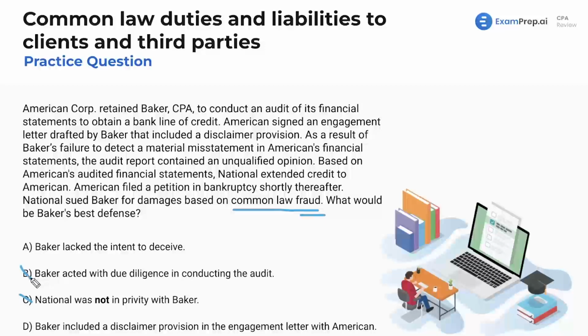And then lastly, what about letter D? Baker included a disclaimer provision in the engagement letter with American. I know it's mentioned there, but that doesn't really do anything. We can't just say, "Oh, we're disclaimed from any fraud." It doesn't work that way. You're still going to be liable for fraud, even if you say in the contract, "Hey, you can't sue us for fraud no matter what." Again, that's just not how the law works. They could still come after you for fraud if you did something fraudulent. So final answer here is going to be letter A.